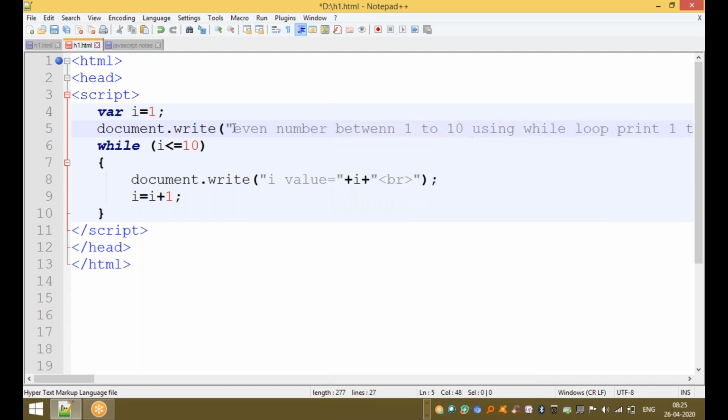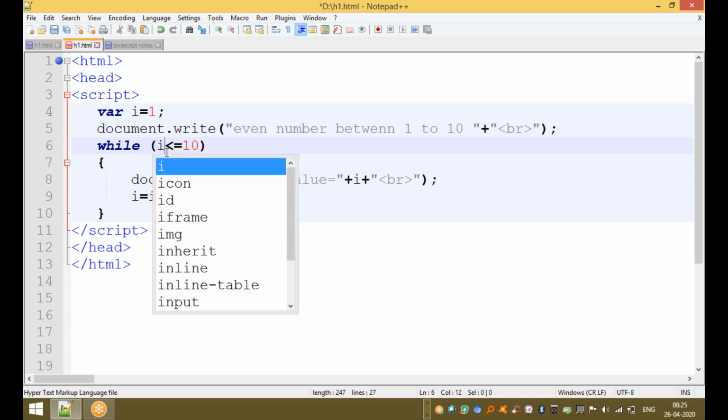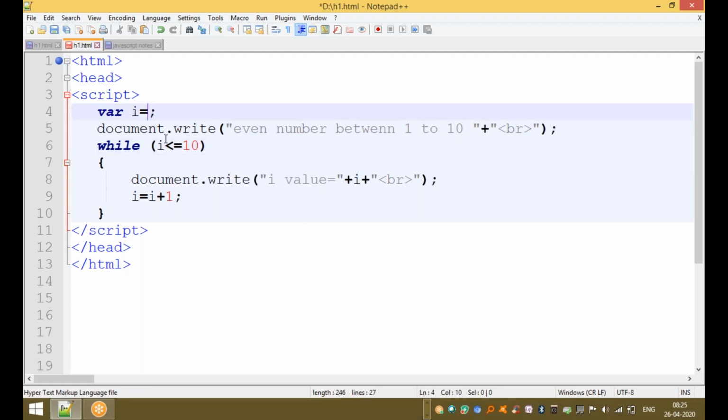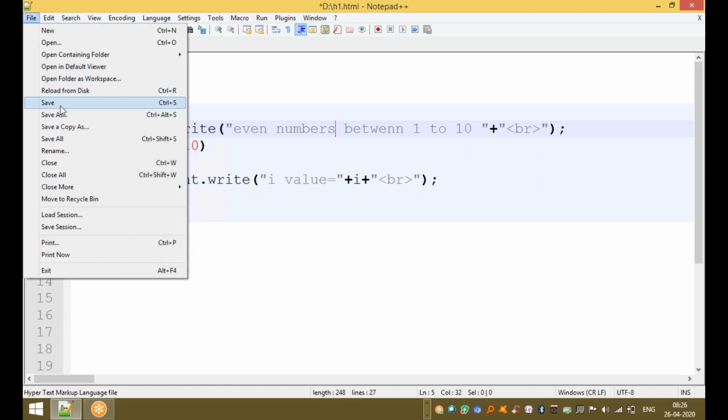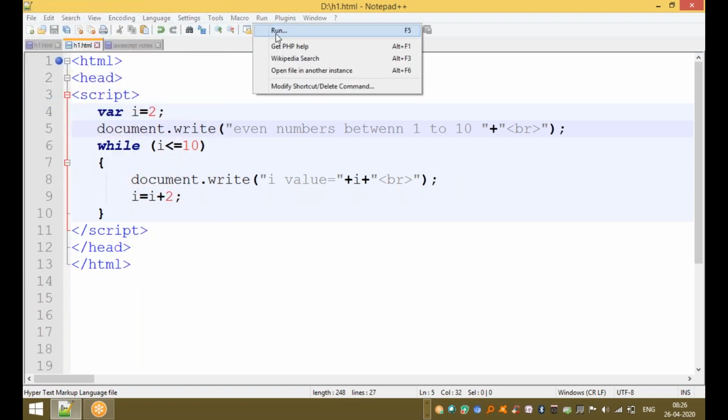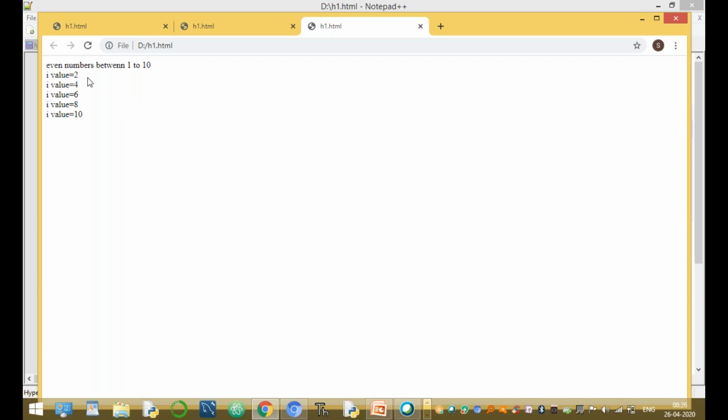Okay, now here the starting I value is 2, and every time it is increased by 2 values, even numbers between 1 to 10. Now I execute the program. Now the I values are 2, 4, 6, 8, and 10. Even numbers between 1 to 10.